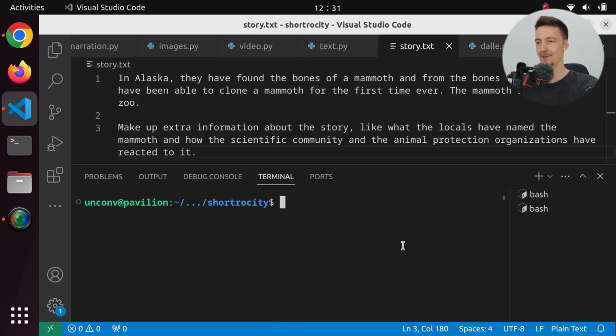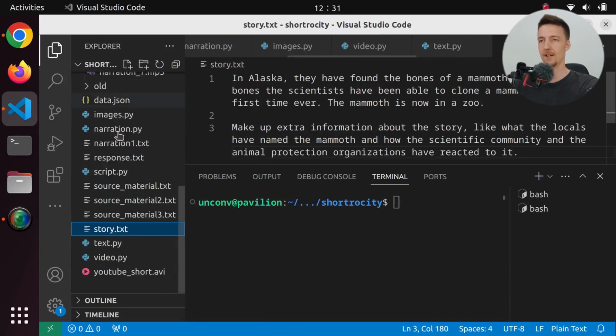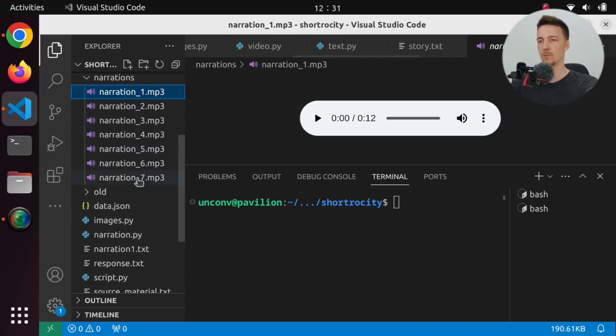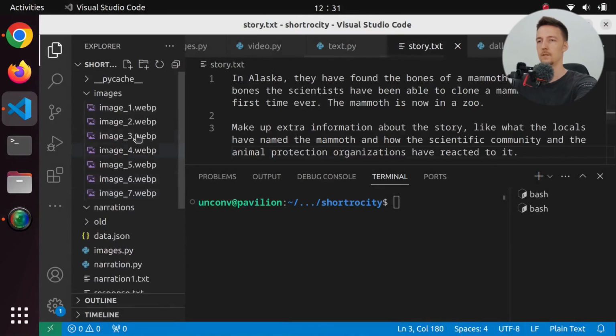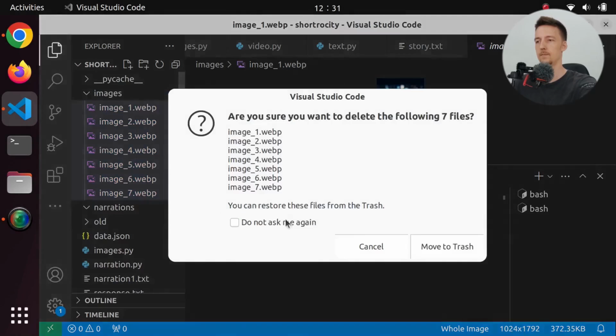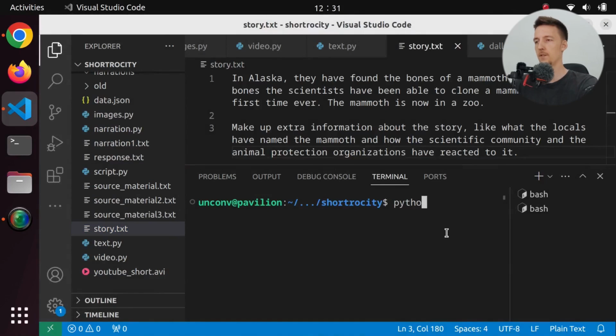So let's do it. Actually, I have to delete my files again. So let's remove these. And let's remove these. And let's run python3 script.py.